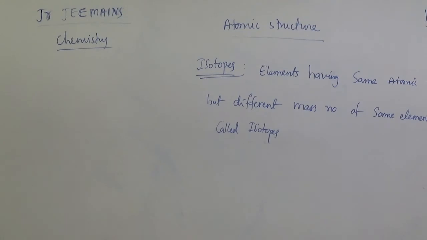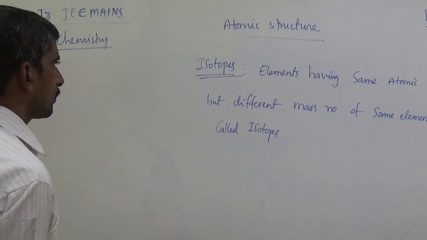Elements having same atomic number but different mass number of same elements are called isotopes.